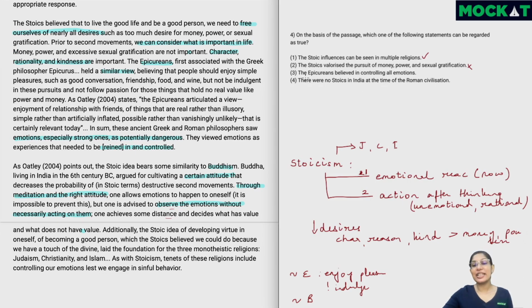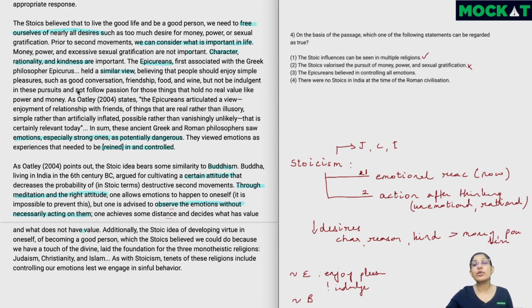The Epicureans believed in controlling all emotions. Now the Epicureans or even the Stoics, they are saying that we need to control or rein in some emotions, especially the dangerous ones. Can we control all emotions? Probably not. In fact, the recommendation which is given is that certain simple pleasures should be enjoyed when it happens. That is also an emotion.